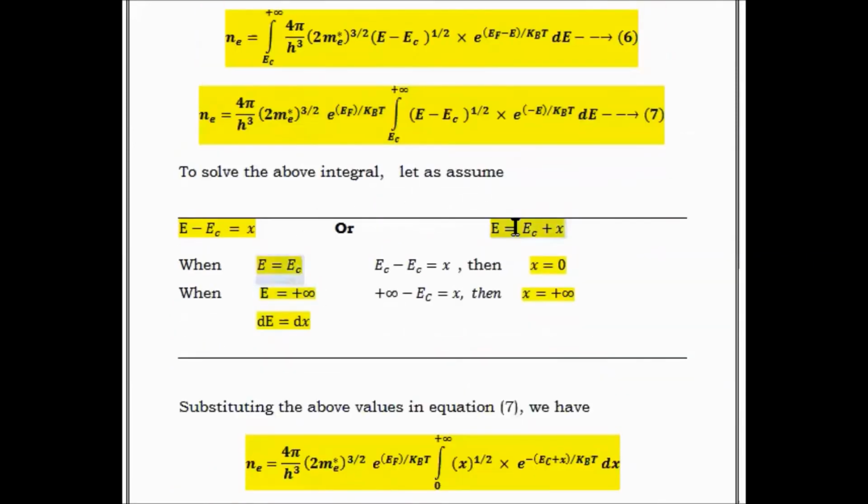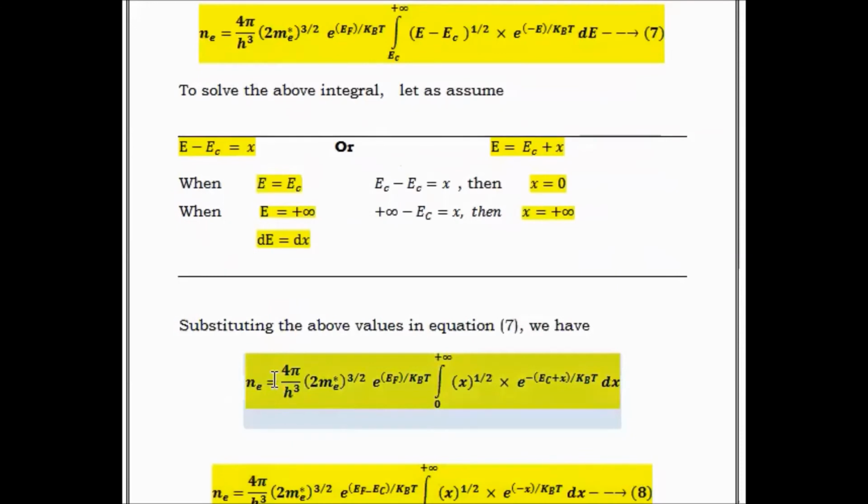Substituting the parameters we have obtained in condition number 7, we get N(E) is equal to 4π/h³ (2 m_e*)^(3/2) e^(EF/kBT). The term which we have taken as a constant we have to repeat here. Then the integration: for EC we write 0, for plus infinity we write plus infinity.